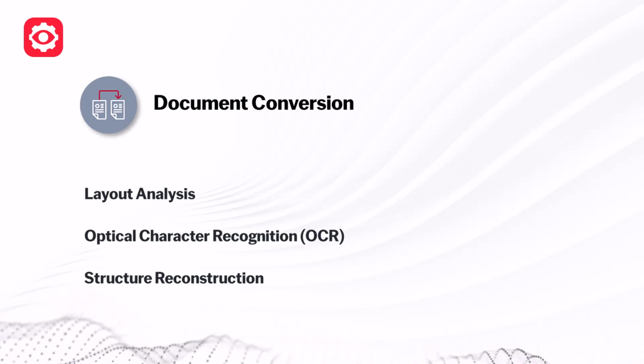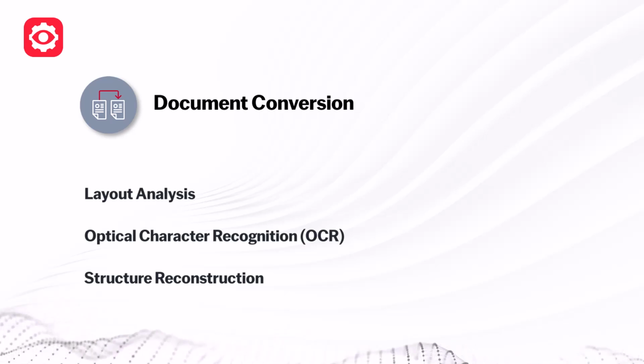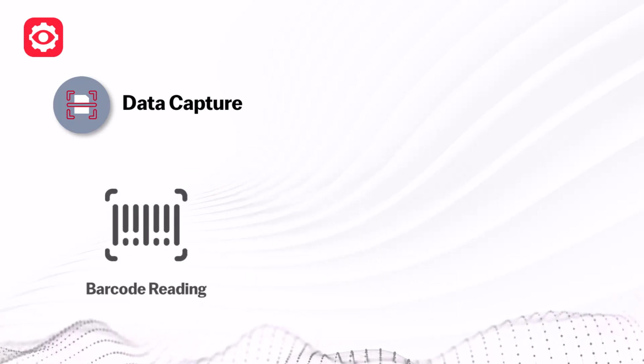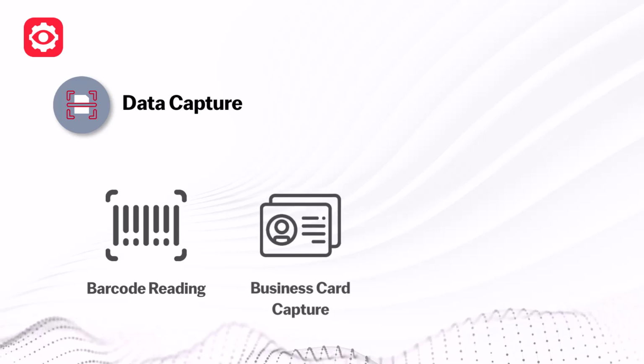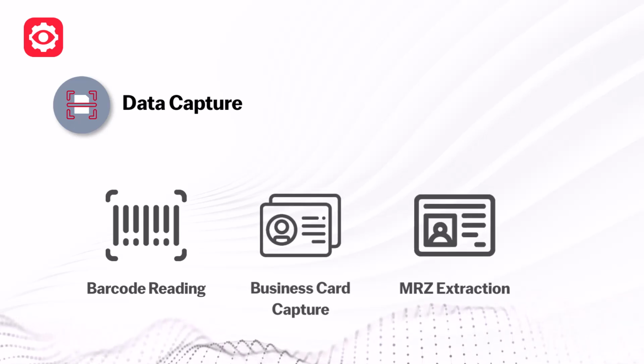When the goal is to extract meaning rather than create an editable copy, the data capture scenarios apply. FineReader Engine can capture all document elements: text, tables, barcodes, checkmarks, and pictures, or focus on specific fields where precision is required. Dedicated options support barcode reading, business card capture, and MRZ extraction from ID documents.